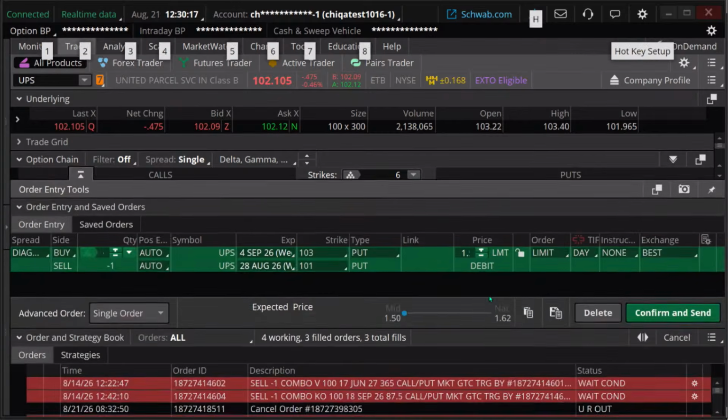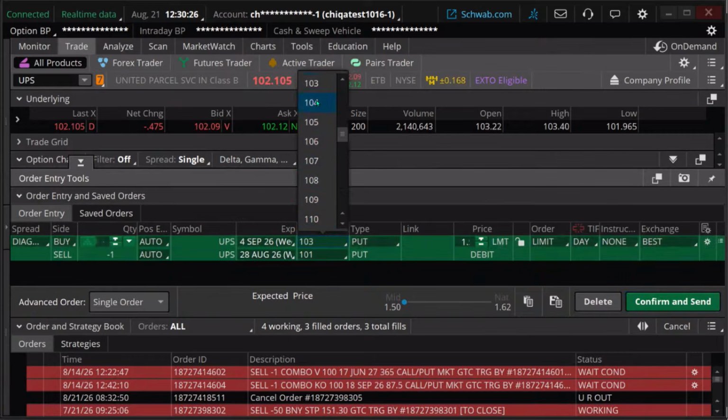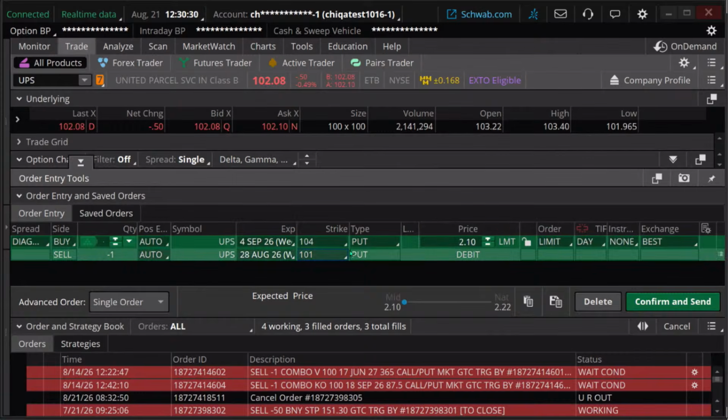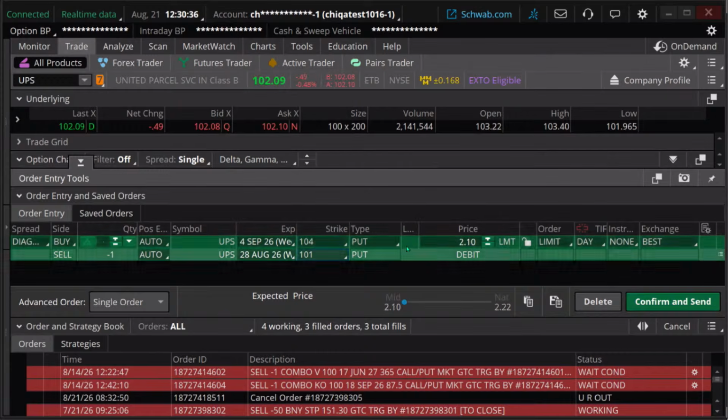Hold down the control key. You can click on that. And we can certainly tweak this here. Again, fairly narrow. We can make this 104 if we want. It's going to cost a little bit more. Did you see that? Okay. It was a little hard to see. 103, 150, 104, 210. Let's analyze this trade.